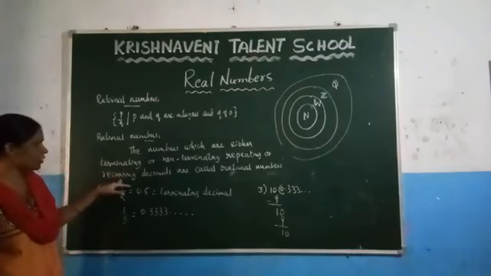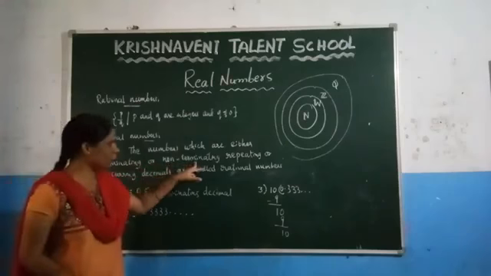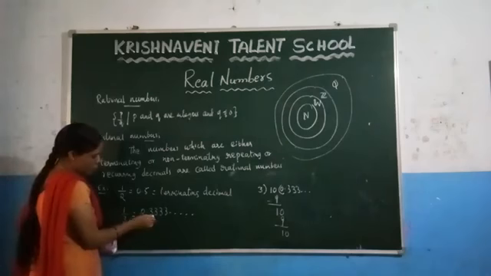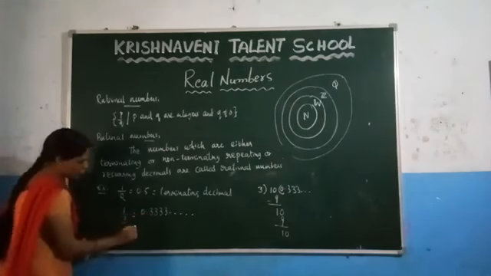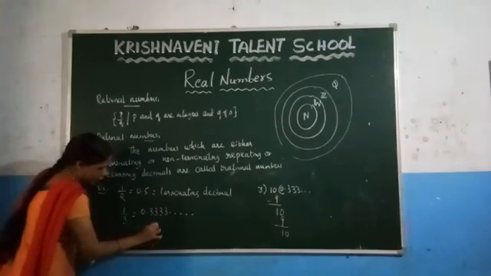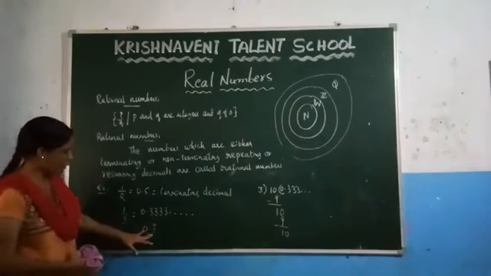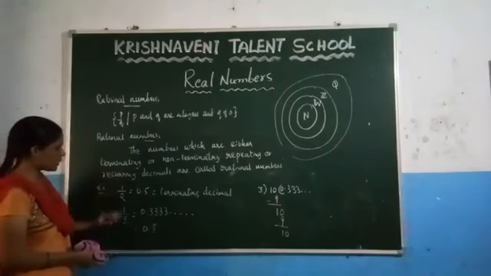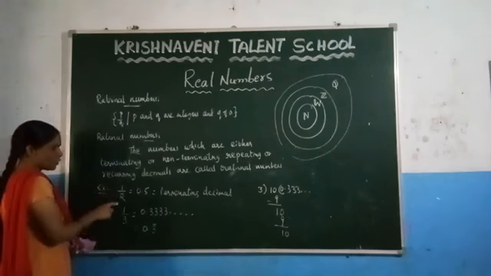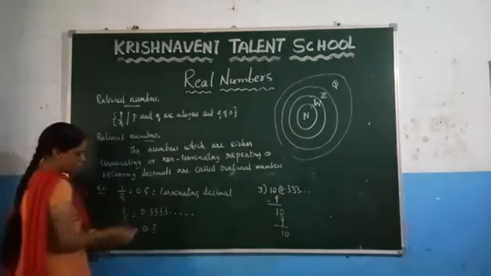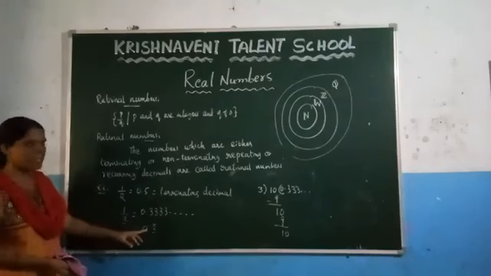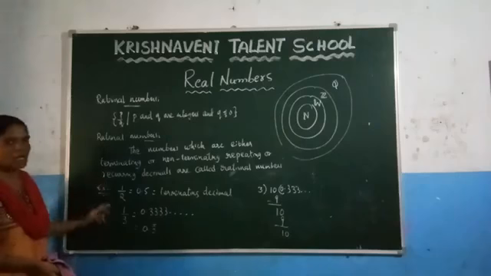In the definition you can observe that we have written non-terminating repeating decimal. Here after the decimal point, the number 3 is repeating, so we can write this as 0.3 bar. Whichever number is repeating, you keep a bar over that number. So if you consider these two examples, the value of 1 by 2 is 0.5 which is a terminating decimal, and 1 by 3 is equal to 0.3 bar which is a non-terminating repeating decimal. So these two are examples of rational numbers.